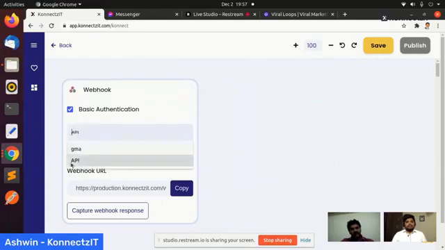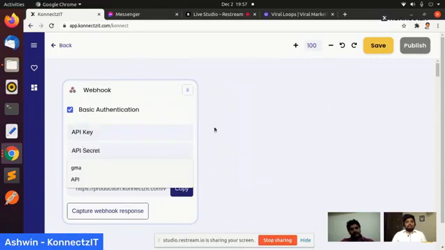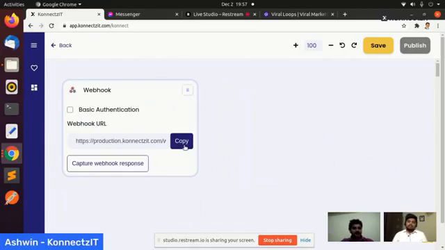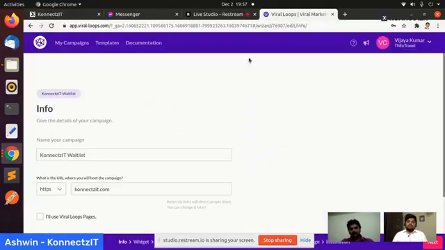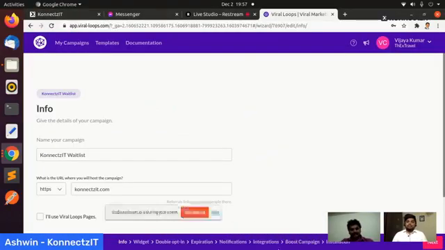Here is the API key and secret. Most of the webhooks today do not use this, but there are a few webhooks which actually look for authorization while hitting the server. So if you have that, you can place it here. And let me just capture the data from the Viral Loops campaign, which we previously did.